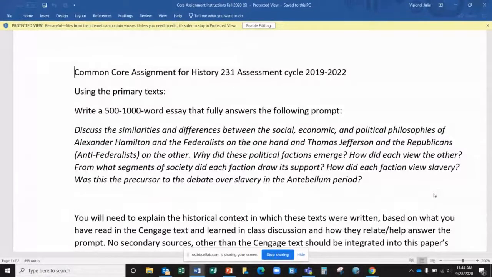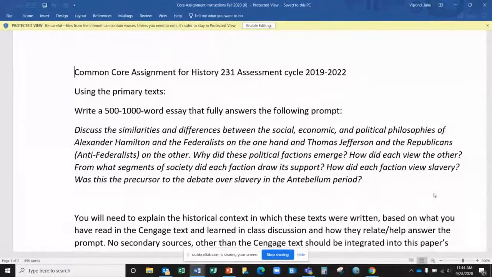You're going to need that especially for how each side viewed the other, because the documents talk about the other side, sometimes not so nicely, but they do talk about each other. So you can use the documents for that.